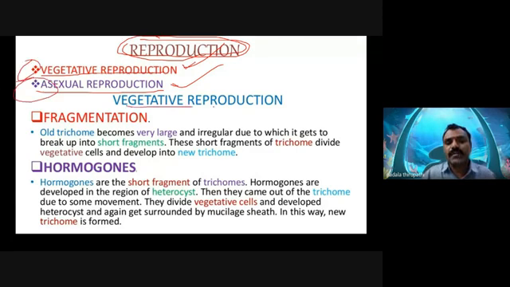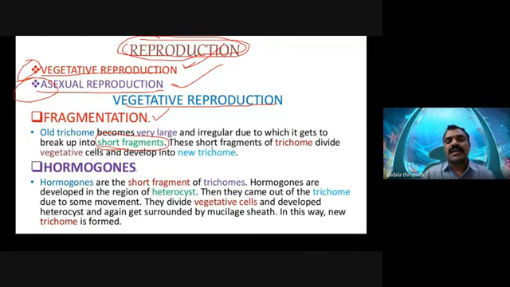In vegetative reproduction, the filaments form a new entire thallus of the blue-green alga Anabaena through fragmentation. Fragmentation may be natural or caused by aquatic fauna or animals of different species. The trichome becomes very large and irregular, due to which it breaks up into short pieces or fragments.